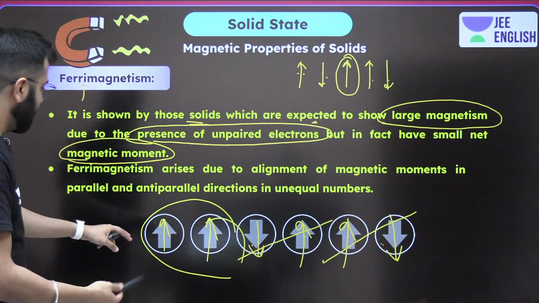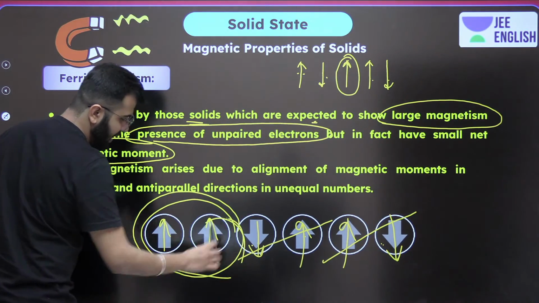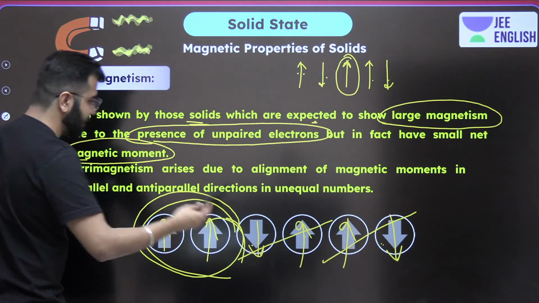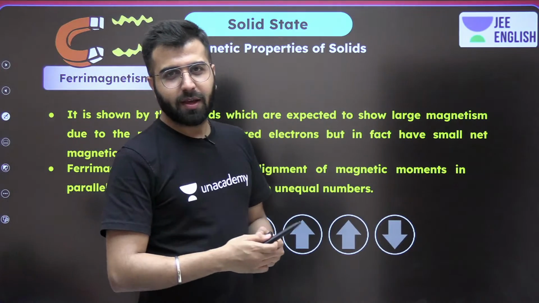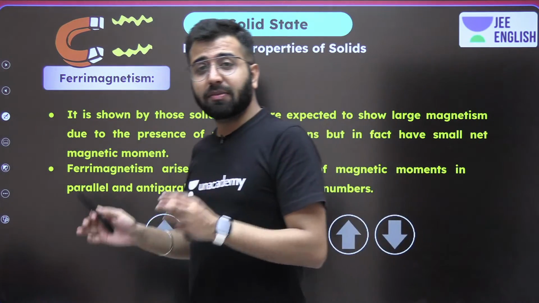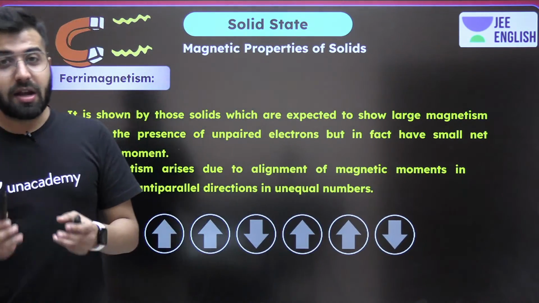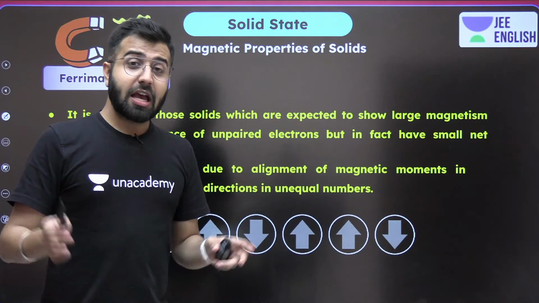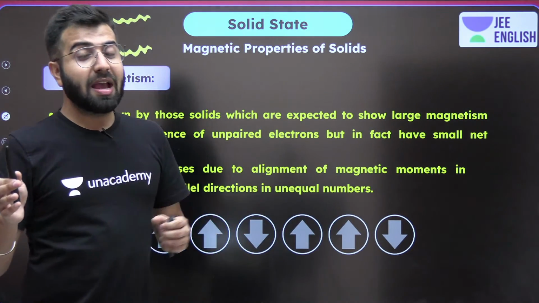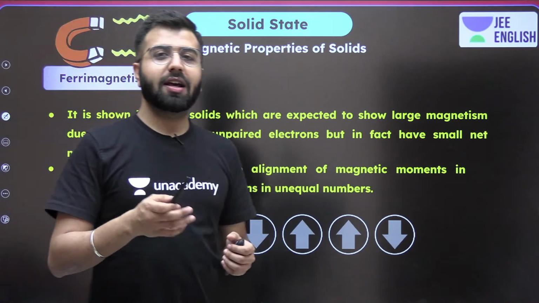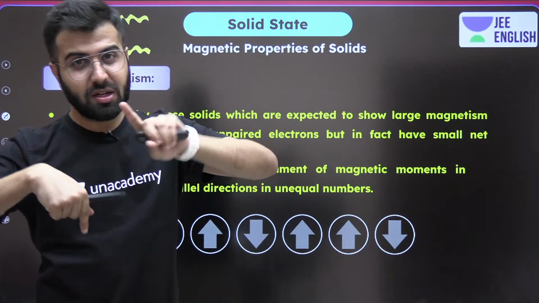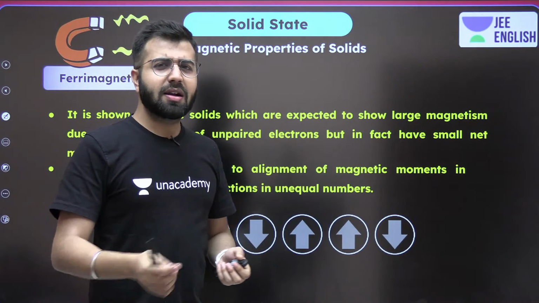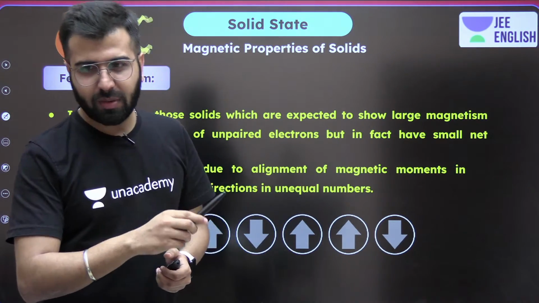And ultimately, only because of these two magnetic moments, there is less magnetic moment. Okay, so do remember that. They were expected to be something like ferro, but they didn't. So ultimately ferri. The ones which were expected to be para, but they couldn't. All the magnetic moments were opposite to each other in equal numbers, and then ultimately it is anti-ferro. So do remember those, okay?